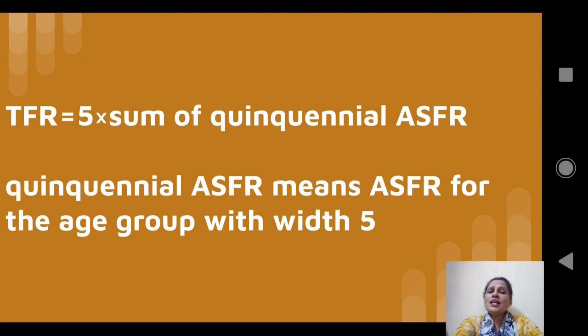Now, quinquennial ASFR means ASFR for an age group of width 5. For example, ASFR for the age group 15 to 19 is quinquennial ASFR because the age group 15 to 19 has width 5. Okay.